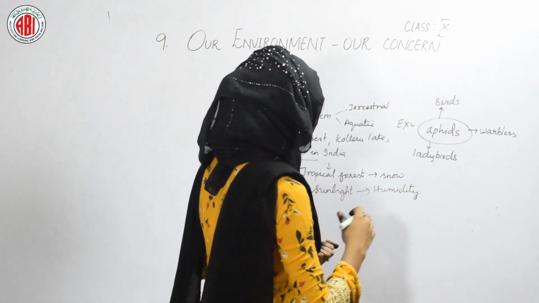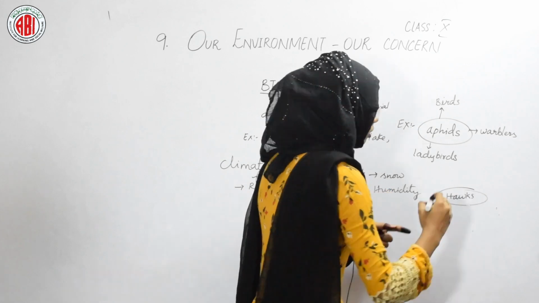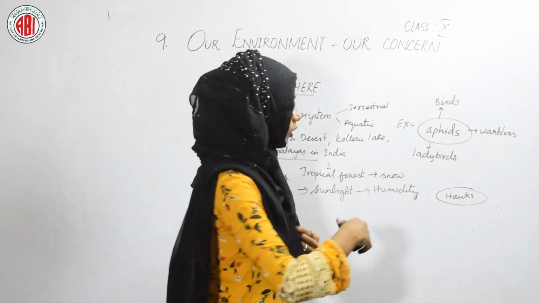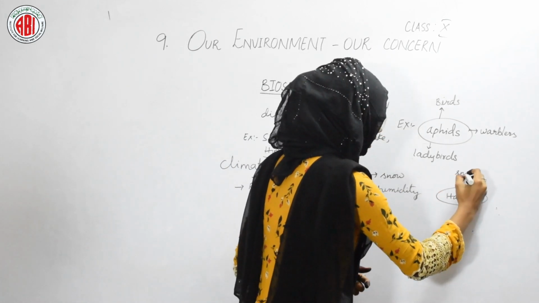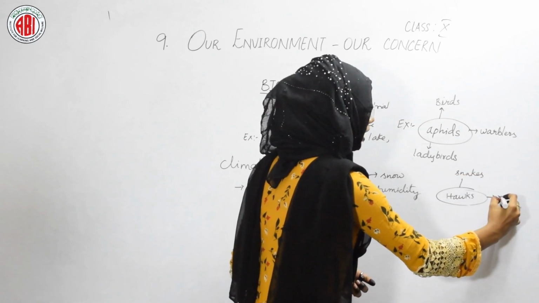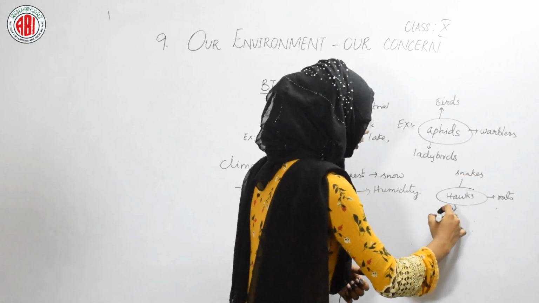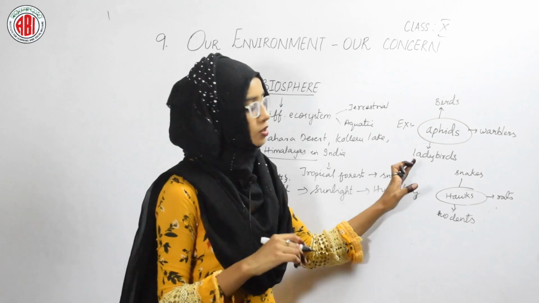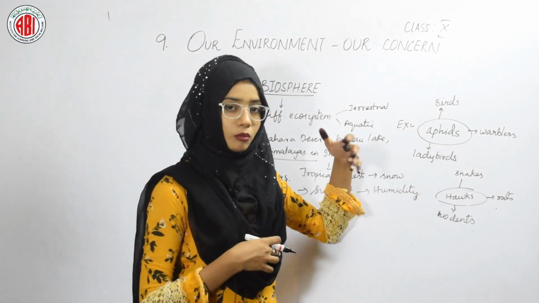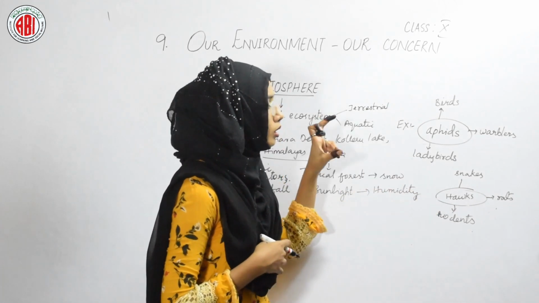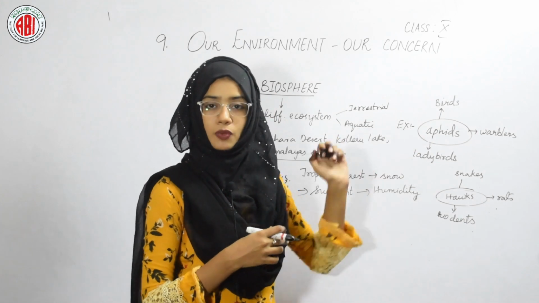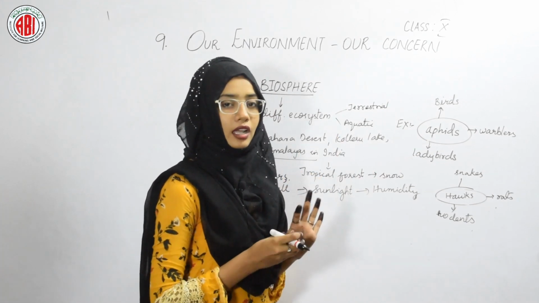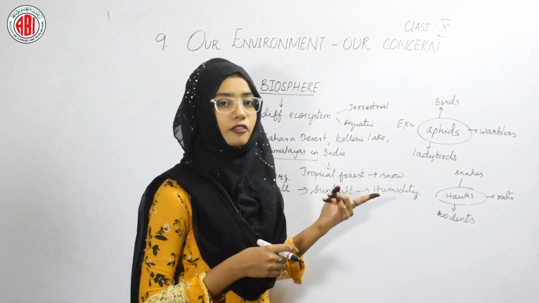One more example we can see is hawks. Hawks eat snakes. They also eat many rats, and they can also eat many rodents. So in this way, hawks are present in more than one food chain. By these examples, we can say that an organism can be a part of more than one food chain.